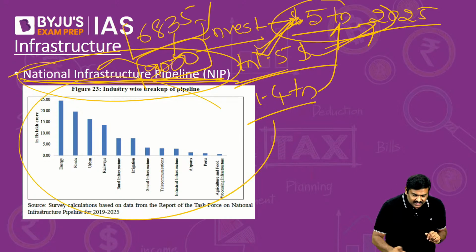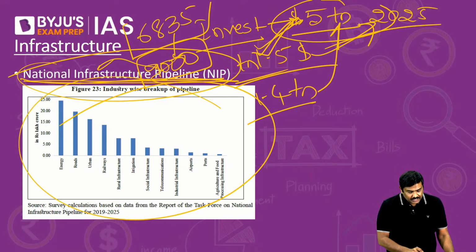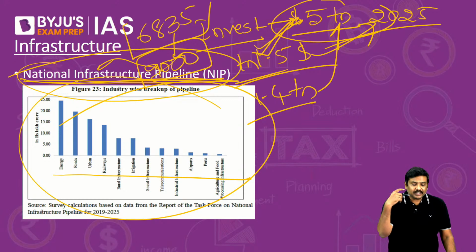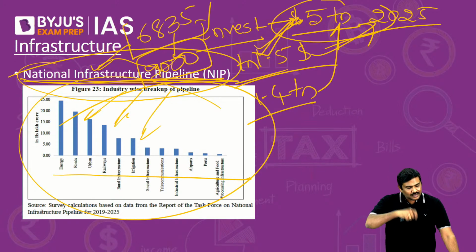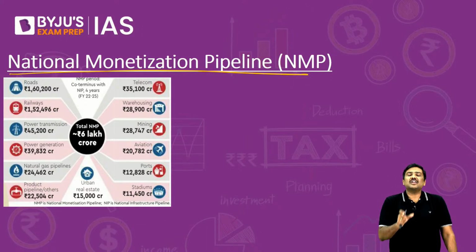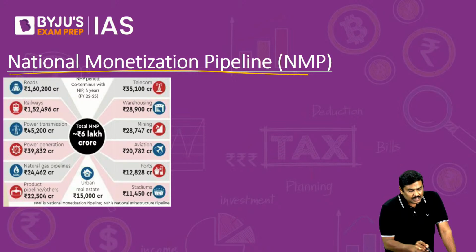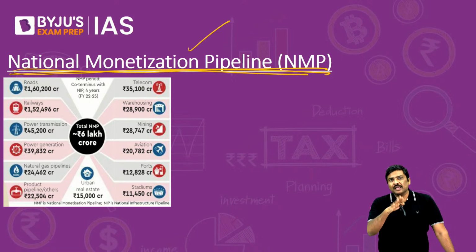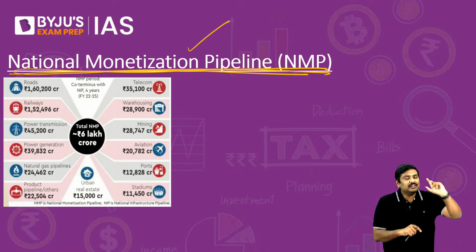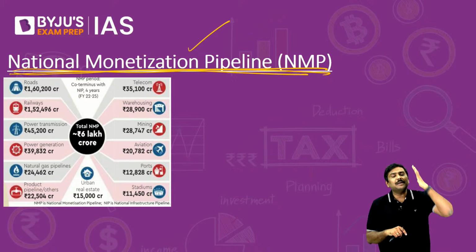And what is given in this particular graph? Which are the important sectors where majority of the infrastructure investment will be done under NIP. And related to NIP, that is the duration of NIP, there is one more concept, National Monetization Pipeline, NMP. Remember this. The duration or the tenure of NMP will be coterminous with the duration of National Infrastructure Pipeline.